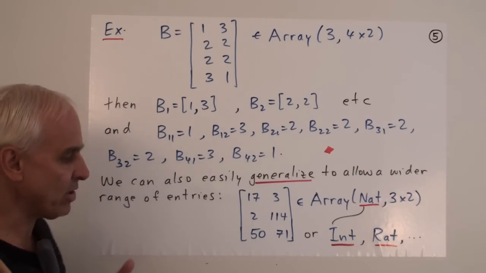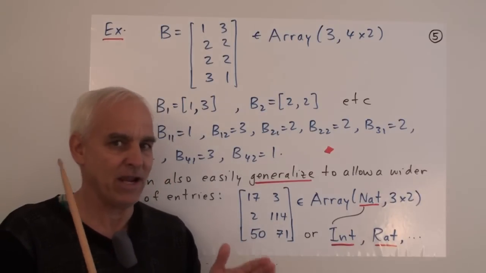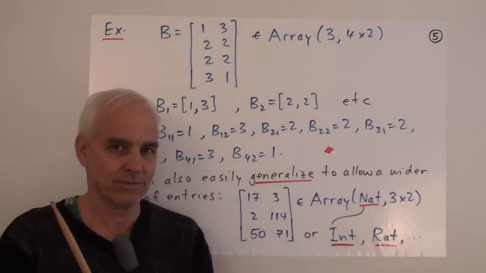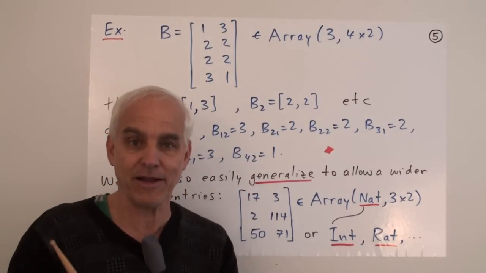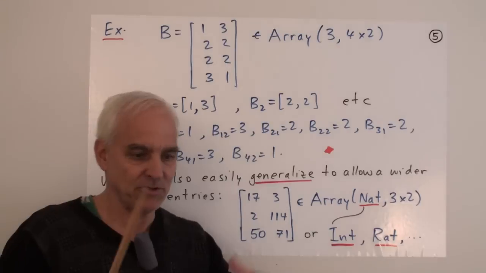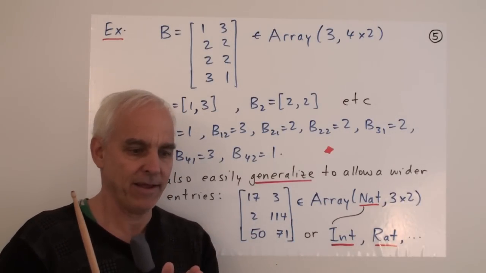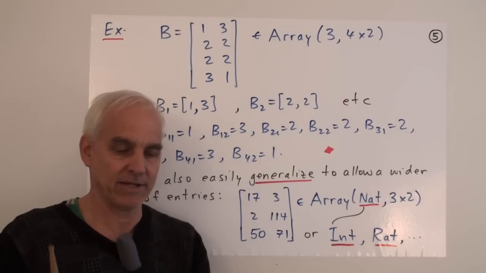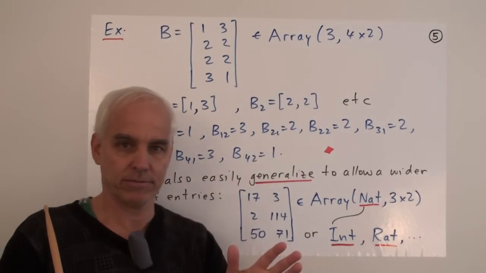We may not always want to specify the range of elements that we're talking about. It's very nice when we do that. It clarifies very concretely where the entries are coming from, and if someone is reading this, they have a safe feeling because they know that the entries are not going to get too big. It's a guarantee that we're only going to go up to 3 and no more.